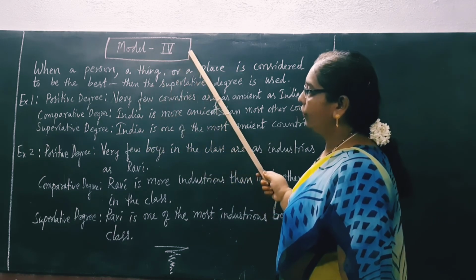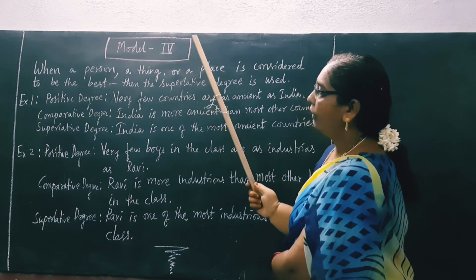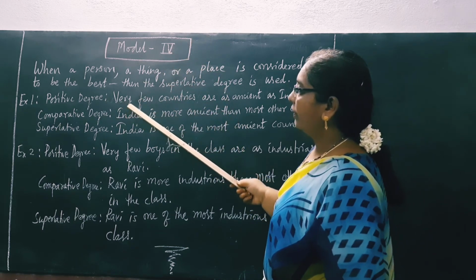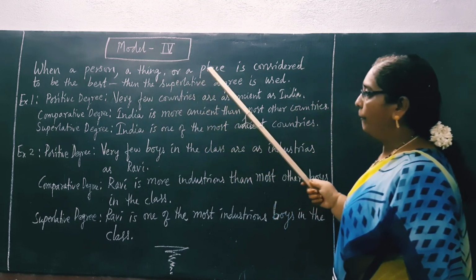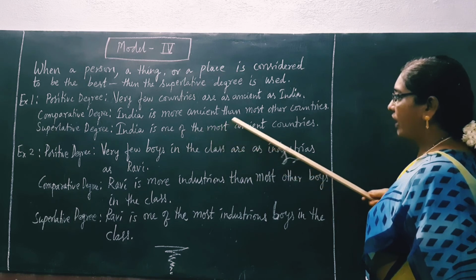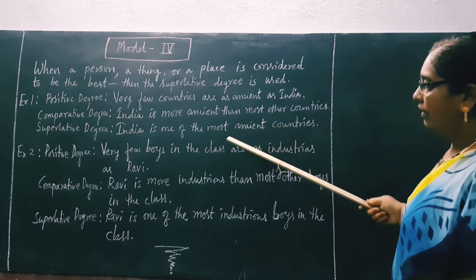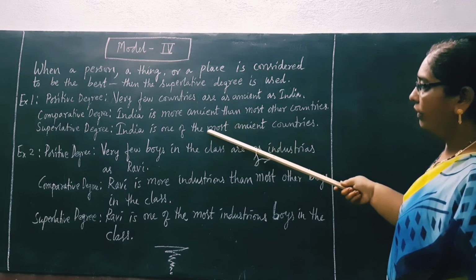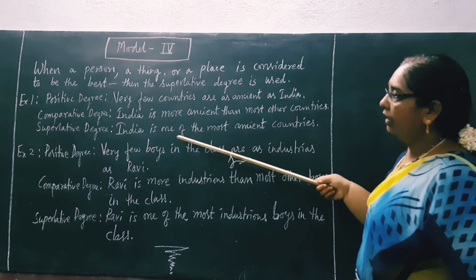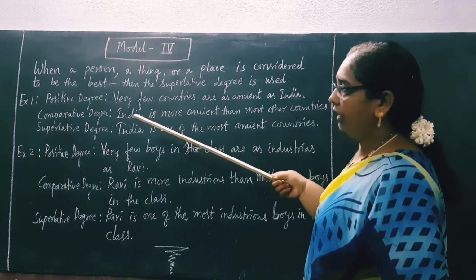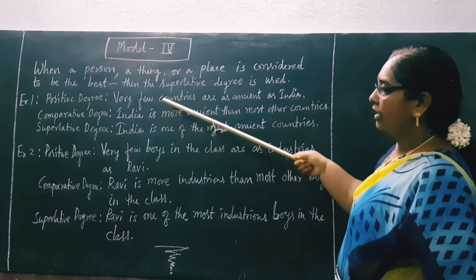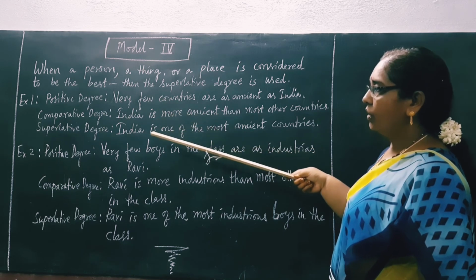But in model 3 and model 4, we have all the 3 degrees. Here you see the adjective is the best. India is one of the most ancient countries. The word most tells us it is superlative degree. Here in model 4 also, like model 3, we write the sentence in 3 categories: positive, comparative, superlative.